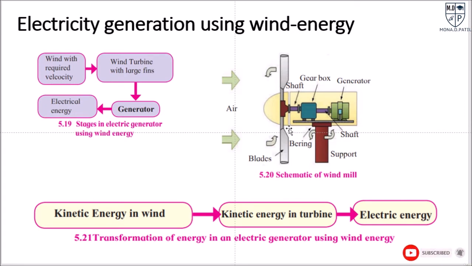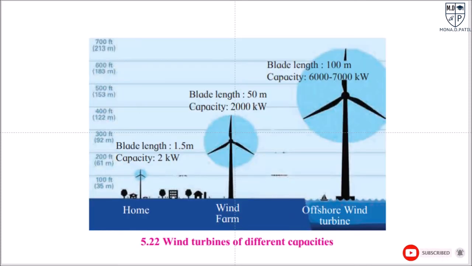So various stages in the wind energy generation system can be shown here in the flow chart. Wind with the required velocity helps to rotate the turbine with large fins, and this turbine is attached to the generator to produce electrical energy. So kinetic energy in wind changes into kinetic energy in the turbine, and so produces electric energy.